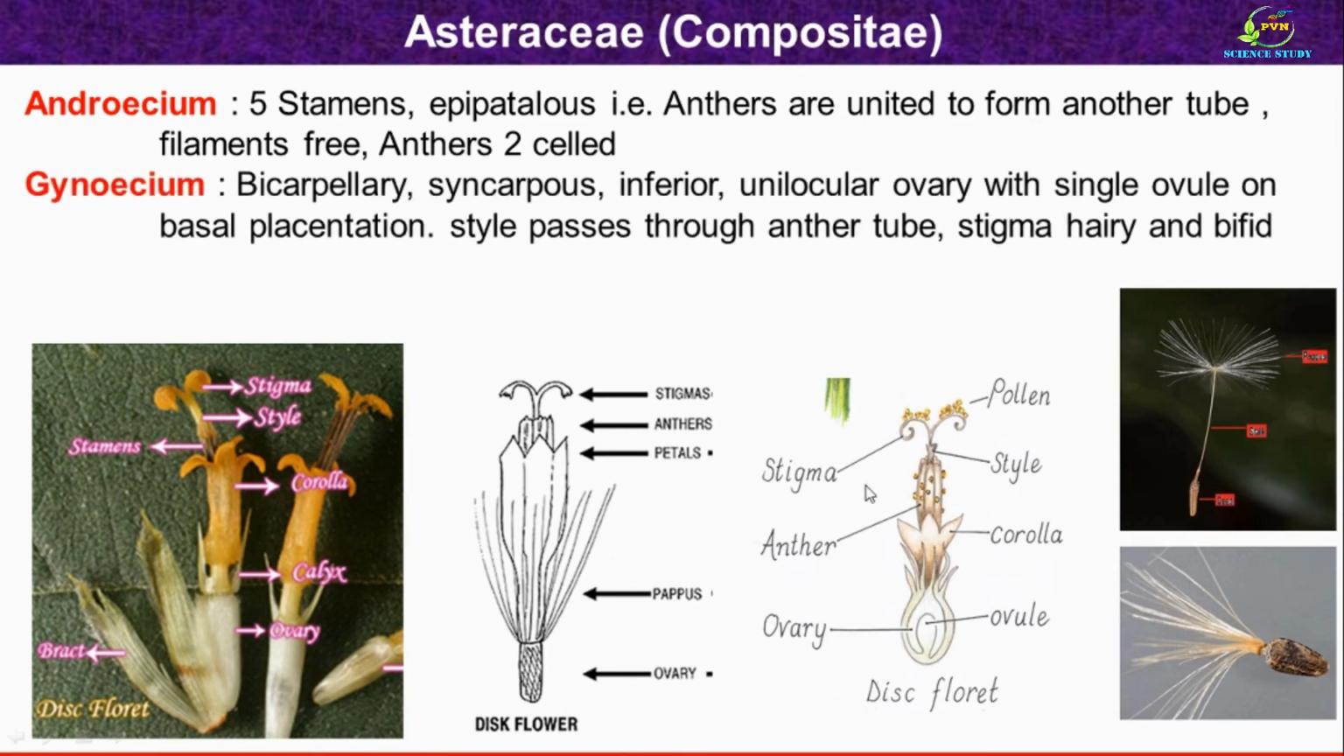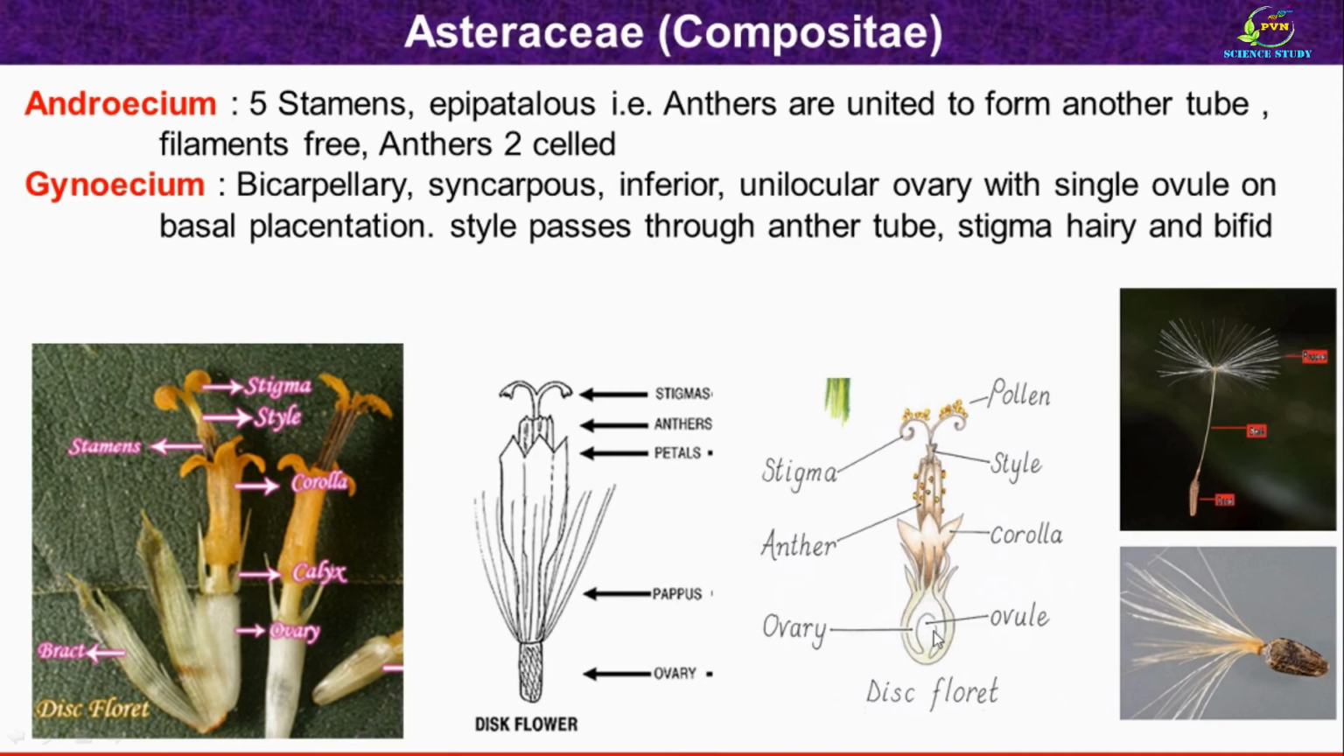Then the next essential floral whorl is gynoecium. Here you can see the gynoecium. Gynoecium is bicarpellary. It means that two carpels are present. But both the carpels are united and so described as syncarpous.